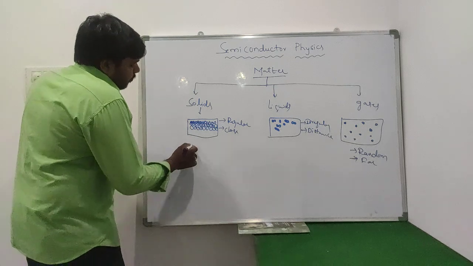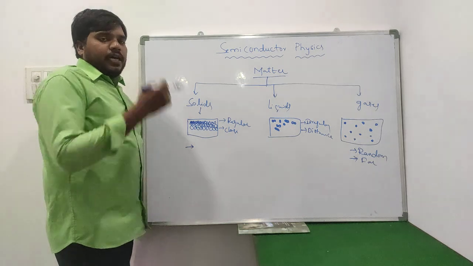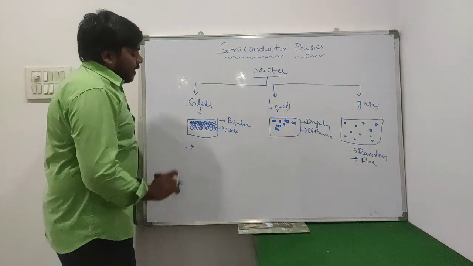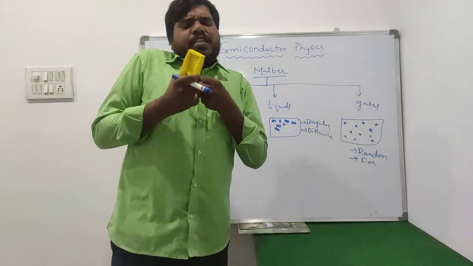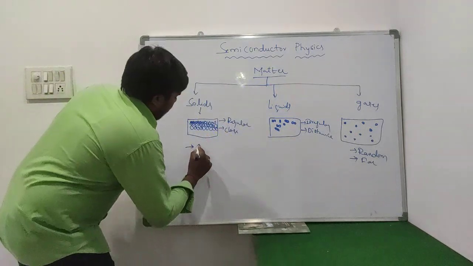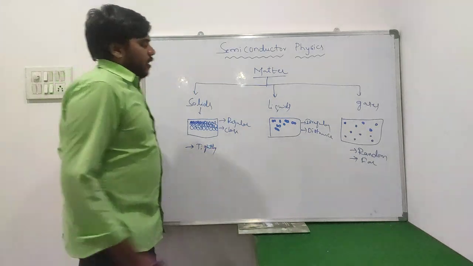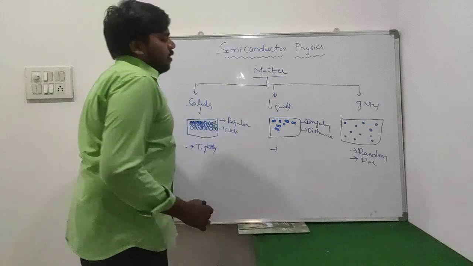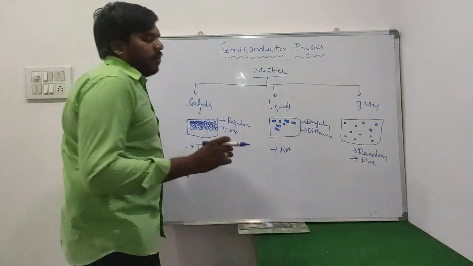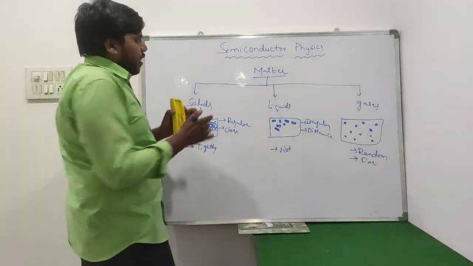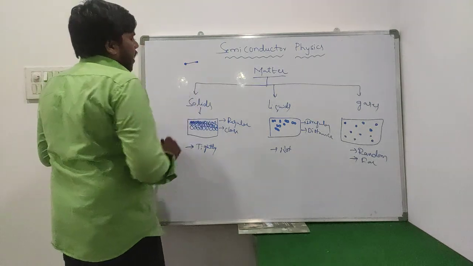Next, within the solids, all the molecules are very tightly bonded with each other. What about the liquids? Here the molecules are not tightly bonded with each other. Why? Because we have some distance between the two molecules. Yes or no? Here we have one molecule and here we have one molecule, and in between them we have some distance.